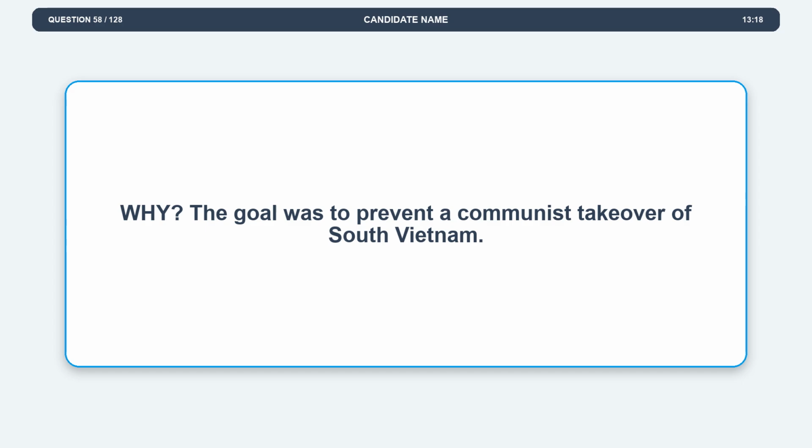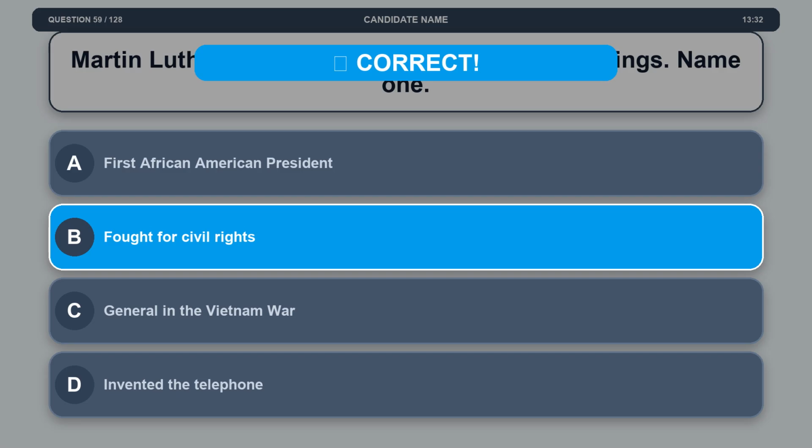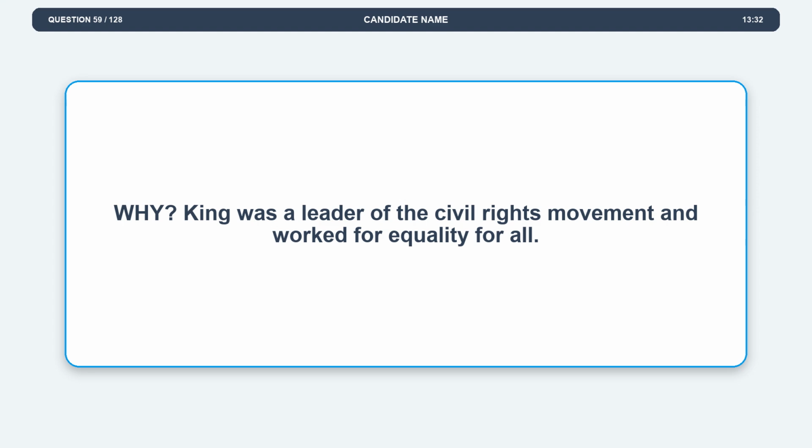Explanation: the goal was to prevent a communist takeover of South Vietnam. Question 59. Martin Luther King Jr. is famous for many things. Name one. Option A, first African American president. Option B, fought for civil rights. Option C, general in the Vietnam War. Option D, invented the telephone. The correct answer is option B, fought for civil rights. Explanation: King was a leader of the civil rights movement and worked for equality for all.